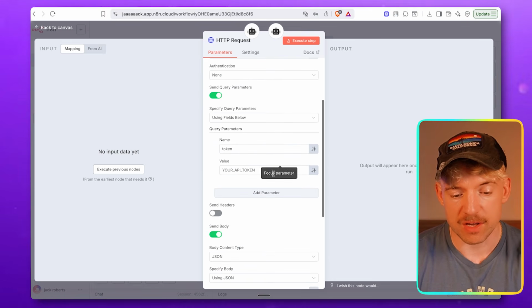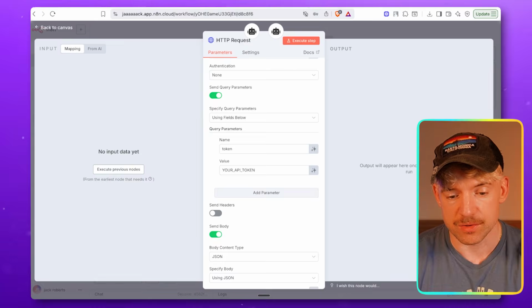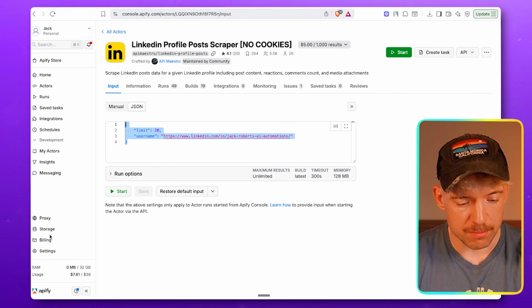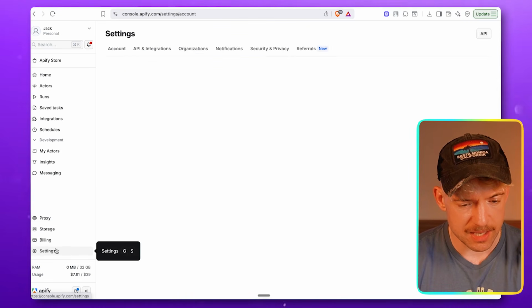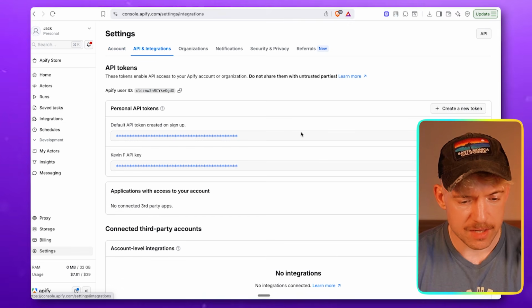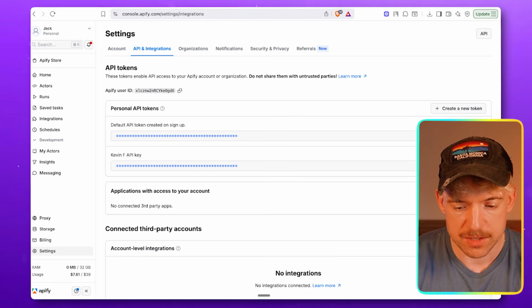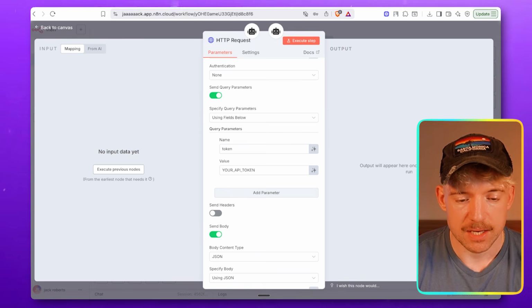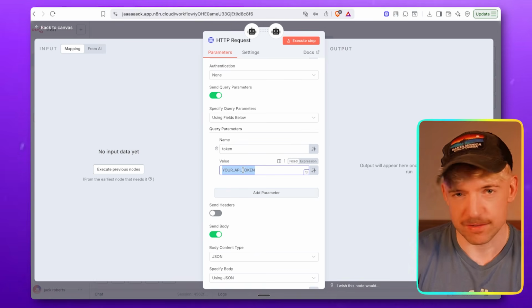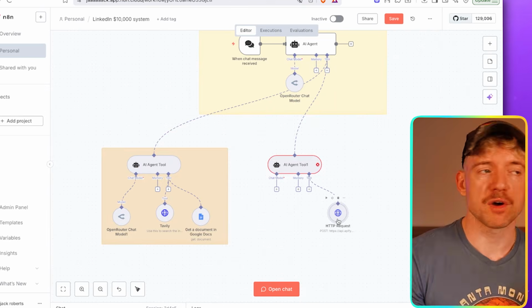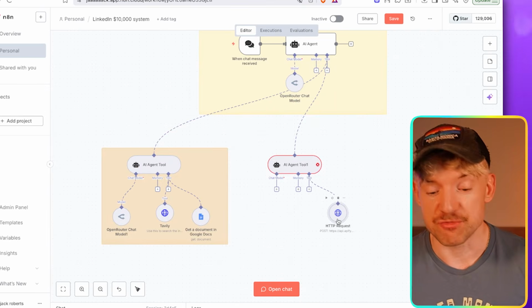And then what you need to do then is just give it your API key, and to grab that, you come over to, once again, Apify. Going to come down, I believe it is in Settings, API and Integrations, and then you just create a new token or copy the one that you've got. So I'm going to grab one here, for instance, that I already created, come back over here, and then you just paste it into this section. Beautiful. So now he's got the ability to go forward and grab information from LinkedIn, which is really cool.